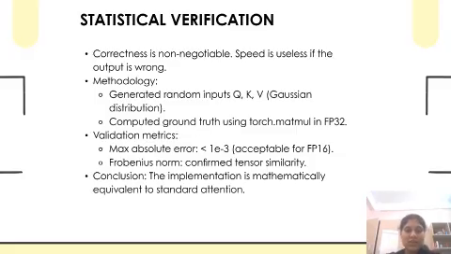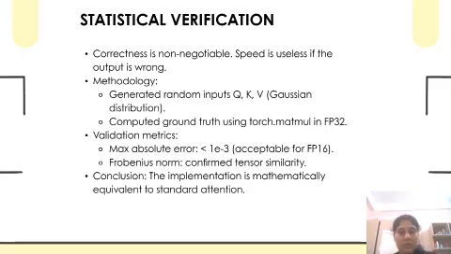So, moving on to statistical verification, which is arguably the most critical part of the entire project. The principle here is simple: speed is valuable, but correctness is non-negotiable. If an optimized kernel produces inaccurate or unstable results, it doesn't matter how fast it runs. So before making any claims about performance, we rigorously verified that our implementation computes the same results as standard attention.